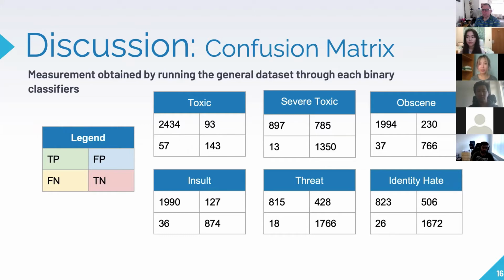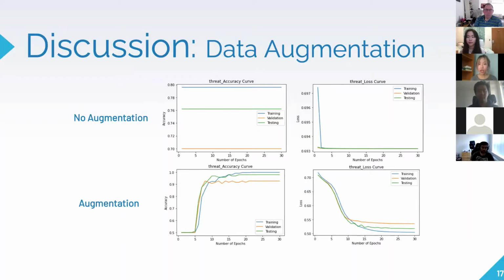Here's a set of confusion matrices from an earlier iteration that we trained on unbalanced data. Since there were so many more good comments than toxic comments in our set, we had a huge amount of false positives that we eventually mitigated by balancing our training data. Next. We also saw that after implementing data augmentation, our model was finally able to converge on classes that originally had very few training examples. So as an example, we have threat shown here. Next.